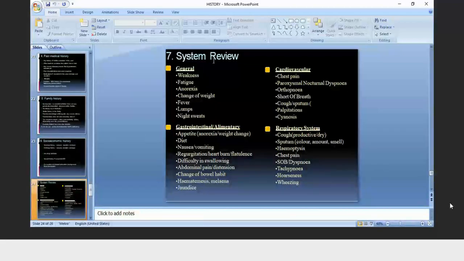Okay. These are the general complaints the patient will tell you. In case of GIT ailment, the patient will tell you these symptoms. In case of cardiovascular, these complaints may be there: chest pain, dyspnea, shortness of breath, palpitations, cyanosis. In case of respiratory, these are the complaints the patient will tell you: cough, sputum, chest pain, tachypnea, hoarseness of voice, and wheezing. Okay.